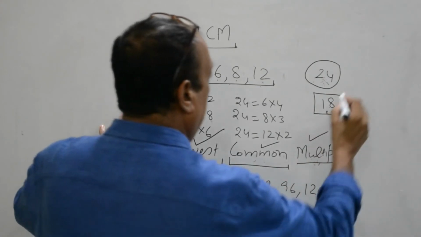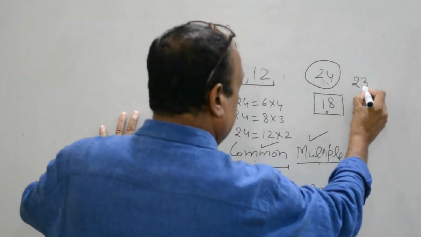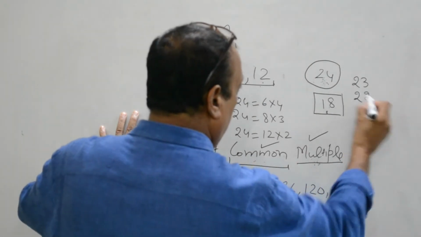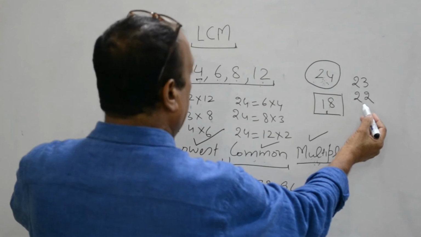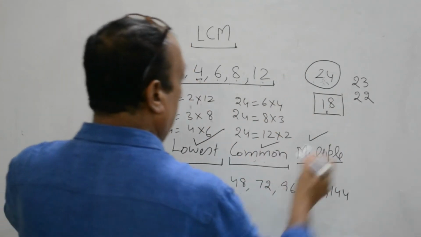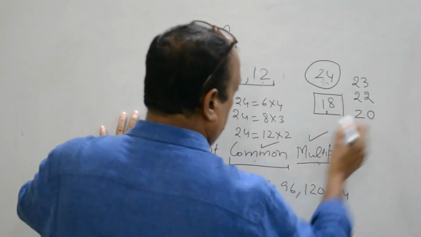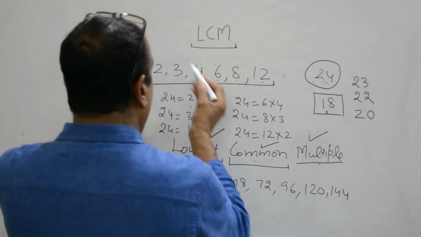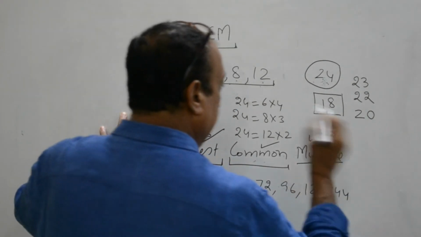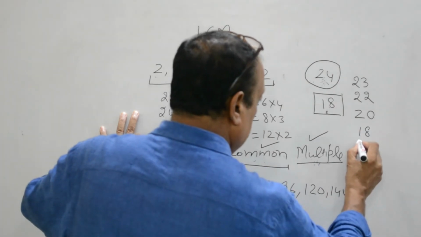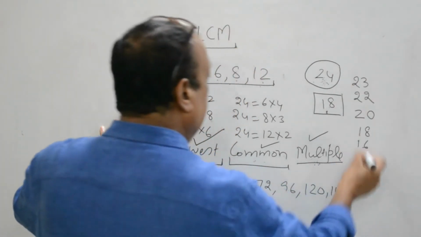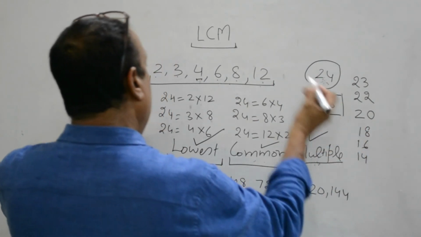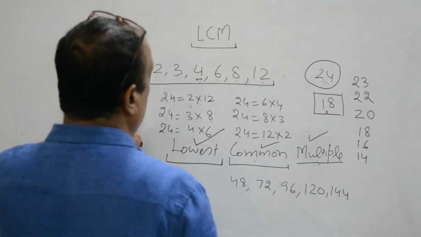For example, 23 cannot do this job, 22 cannot do this job, 22 can be divided only by 2. 20 can't do this job, 20 can only be divided by 2 and 4. Similarly, 18, 16, 14, all these numbers cannot do this job of getting divided by all these numbers simultaneously.